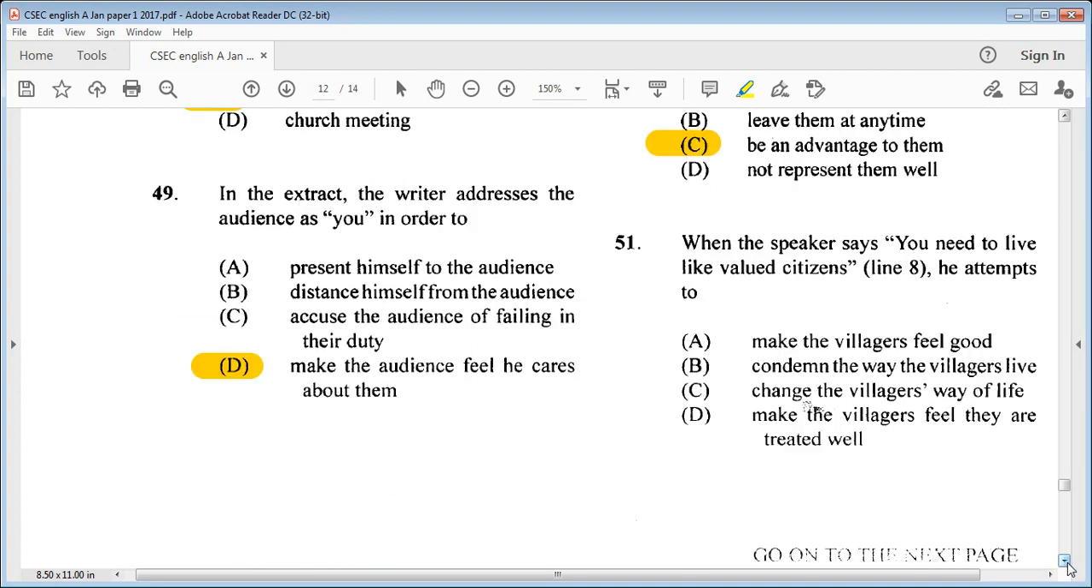When the speaker says, you need to live like valued citizens, line 8, he attempts to A, make the villagers feel good, B, condemn the way the villagers live, C, change the villagers' way of life, or D, make the villagers feel they are treated well. So we know B and D would be out. So our answer options would be A or C. Make the villagers feel good, or C, change the villagers' way of life. So let's go with C.